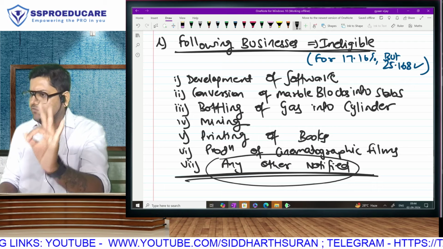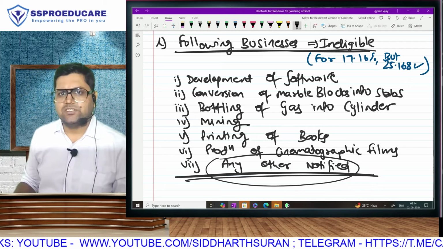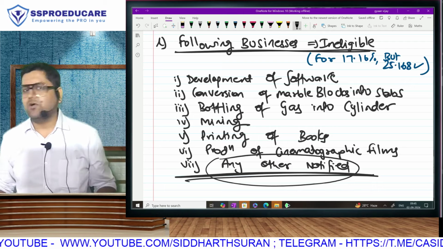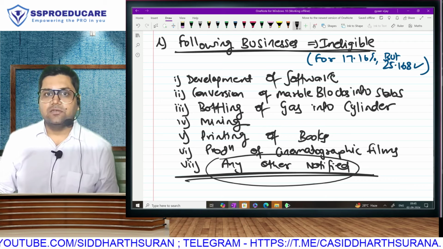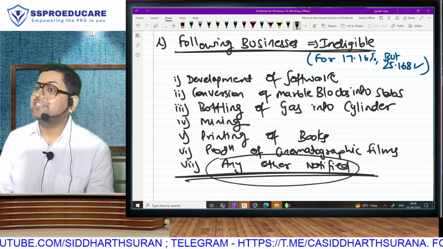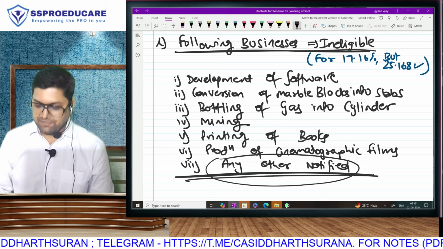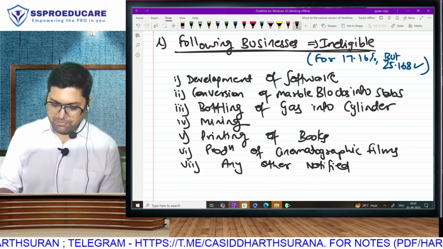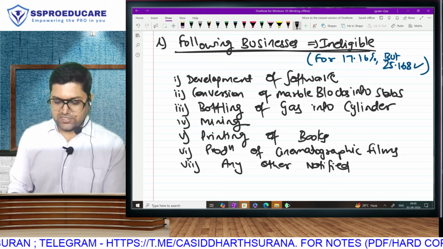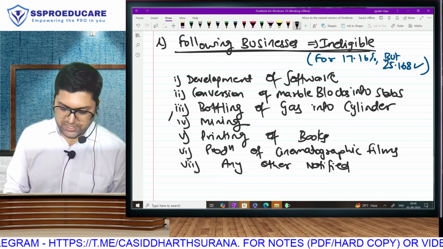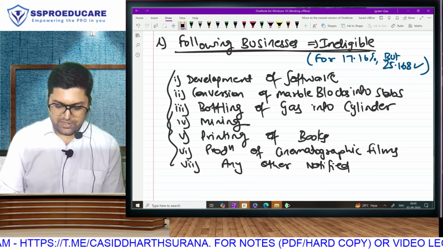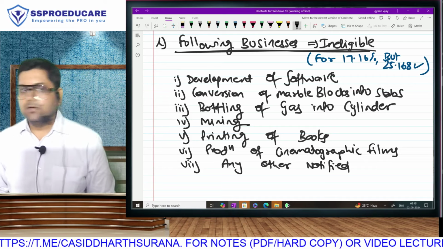The most popular example of notification is in capital gains. We used to have a concept called the cost inflation index, which was never announced in the budget. It was always announced later on the basis of inflation, because that section empowers the finance minister to release it in the form of notification. So whenever they want to make any announcement, they will release it in the form of notification and add a business here. But for now, you have to learn only the first 6 businesses that we have written. The following businesses appear to be manufacturing something, but we are going to disqualify them. Everybody is clear about this? Sure.